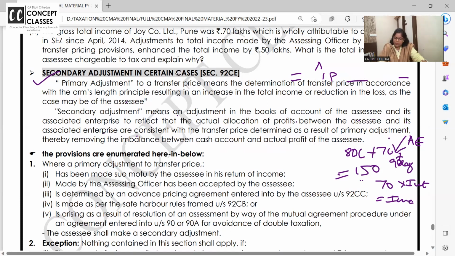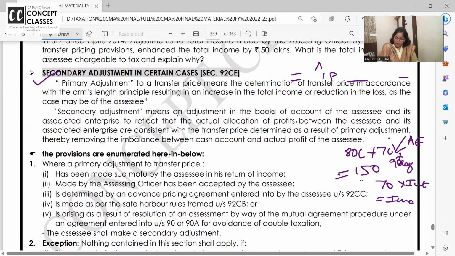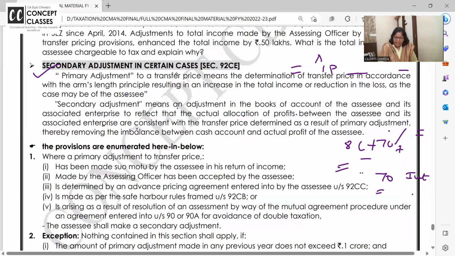Is it understood by all of you, right? So this is how you will do it. Let us read it one by one. Actually we are doing the adjustment, but then they are saying that do the adjustment in the books of accounts also. Okay, right? Secondary adjustment says adjustment in the books of accounts of SSE and associate enterprise to reflect that actual allocation of the profit between the SSE and its associate enterprise are consistent with the primary adjustment, so that there should not be any doubt between the cash profit and the book profit. Okay, is it understood, right?